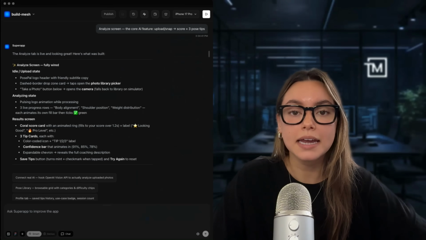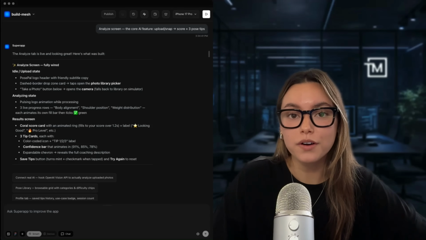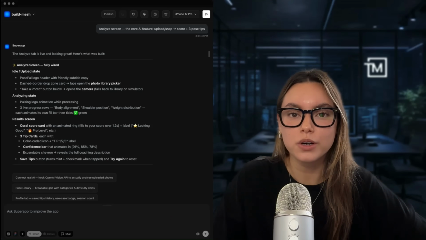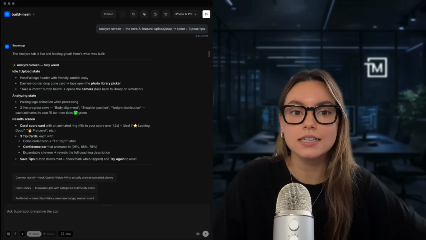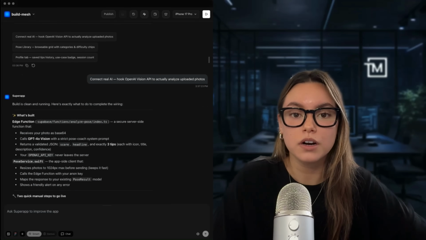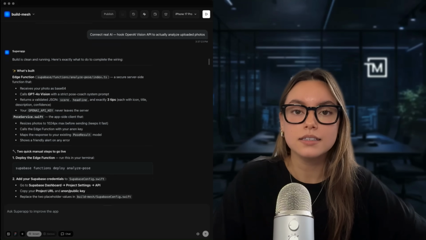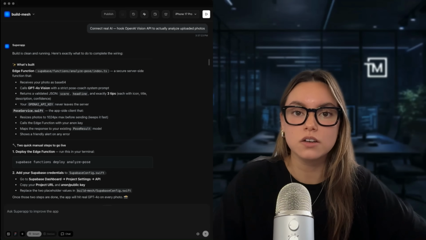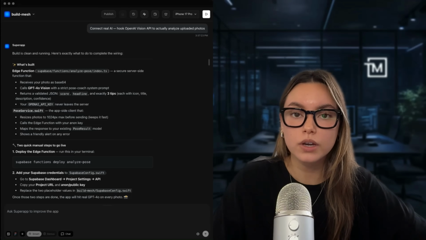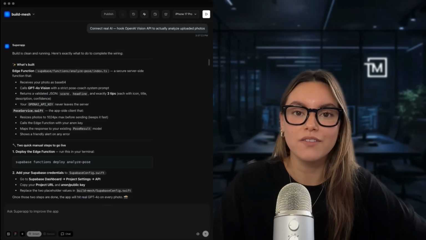Prompt 3, the analyze screen. This is the core feature, and here's exactly how it works under the hood. You upload a photo, the app compresses it and sends it to a Supabase edge function. That passes it to GPT-4o Vision on the server side. Then OpenAI analyzes the image and returns a structured JSON response: a score from 0 to 100, 3 specific coaching tips, each with a confidence rating.